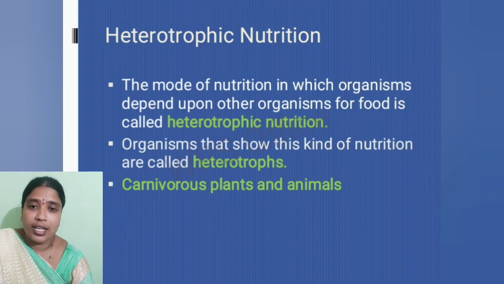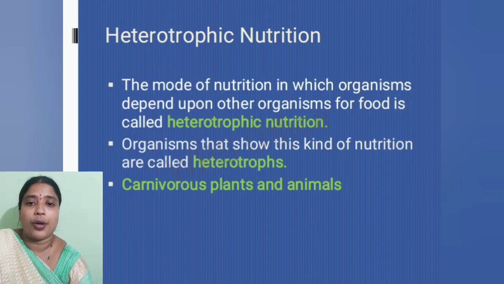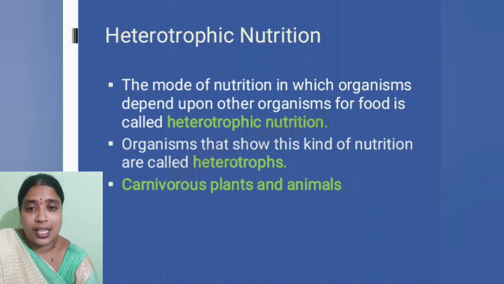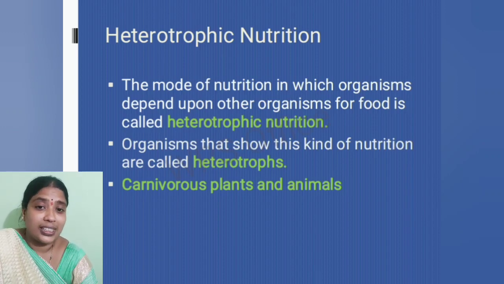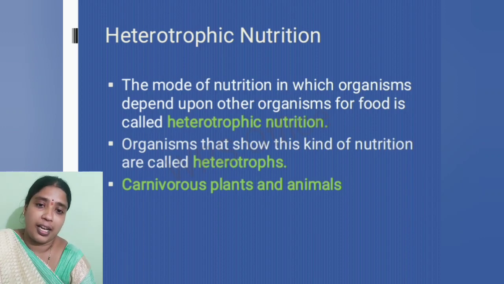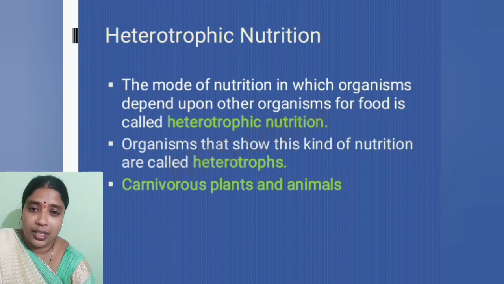So all the organisms which depend upon other organisms for their food are known as heterotrophs. Examples of heterotrophs will be parasitic plants, saprophytic plants, insectivorous plants, and also all the carnivorous plants and animals, those who obtain food from other animals or other organisms.